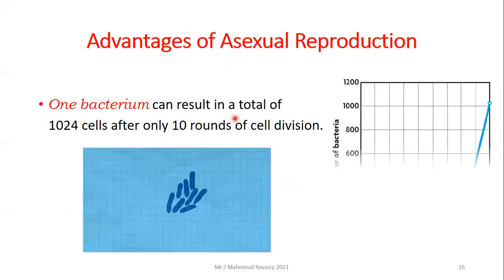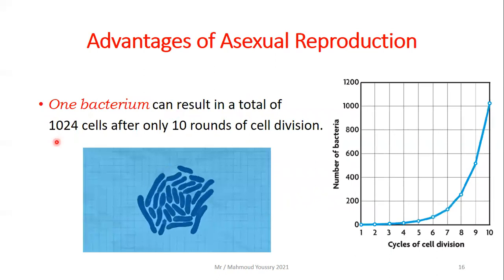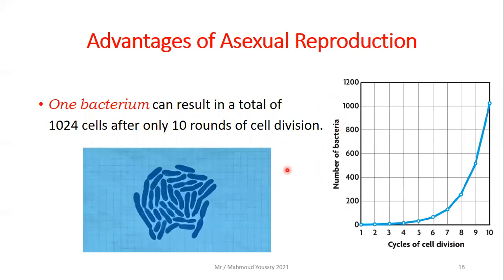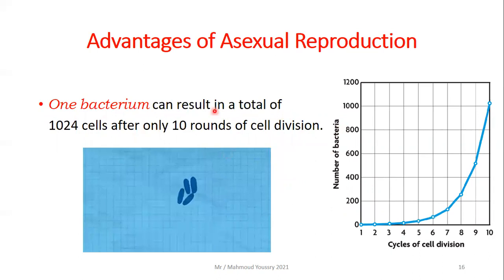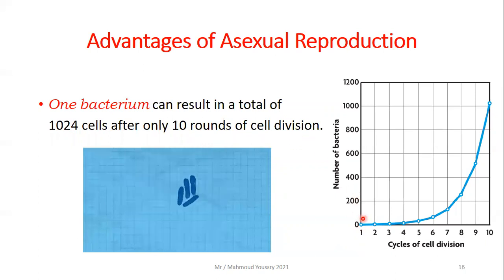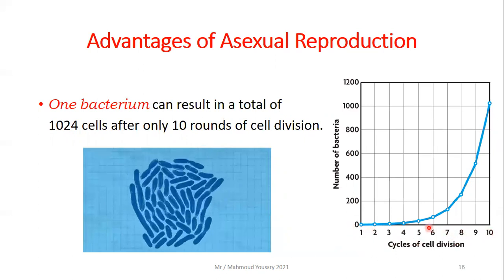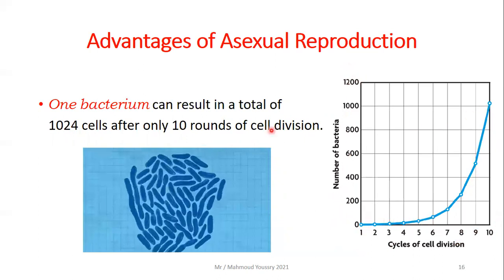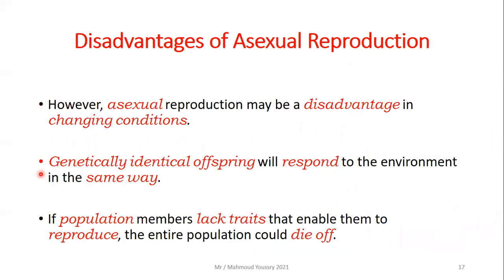One bacterium can result in a total of 1024 cells after only 10 rounds of cell division. Can you imagine, in favorable conditions? Look at this diagram. We have the cell division on the horizontal line, the x-axis, and on the y-axis we have the number of bacteria. It increases over time, as you can see from this GIF.